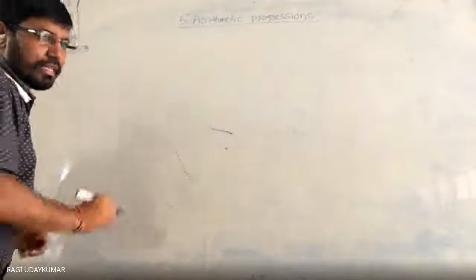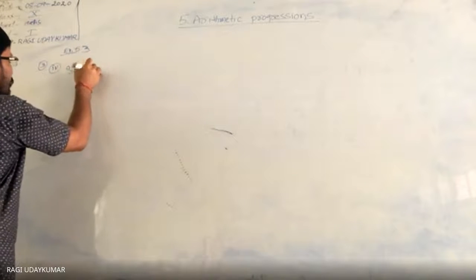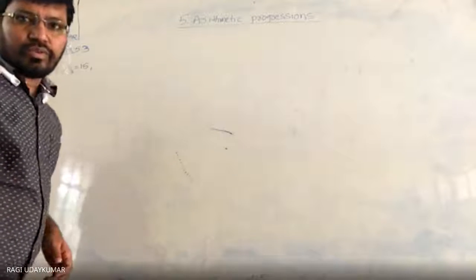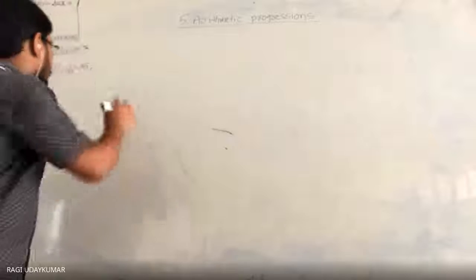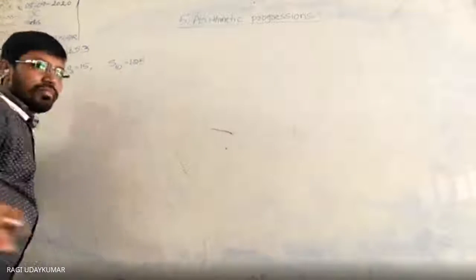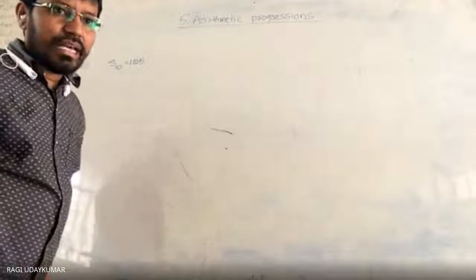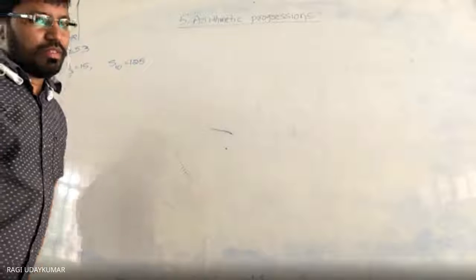So what is the fourth one? A3 is equal to 15. Can you hear me? And is it visible to you? Yes, sir. Okay. A3 is equal to 15, S10 is equal to 125. And it asks you to find D and A10. A10 is nothing but the 10th term. So from these two things you need to find it out.